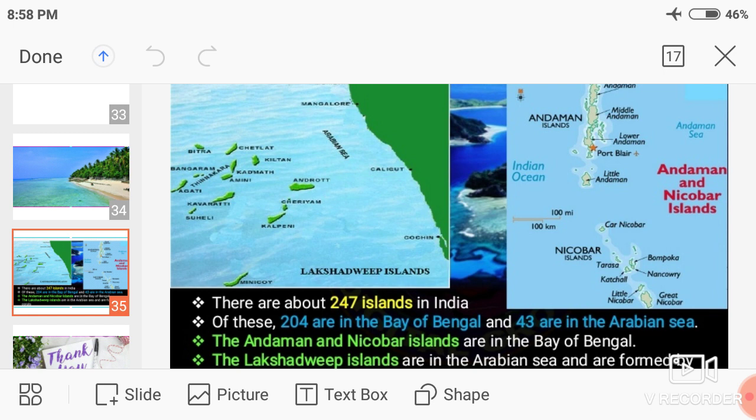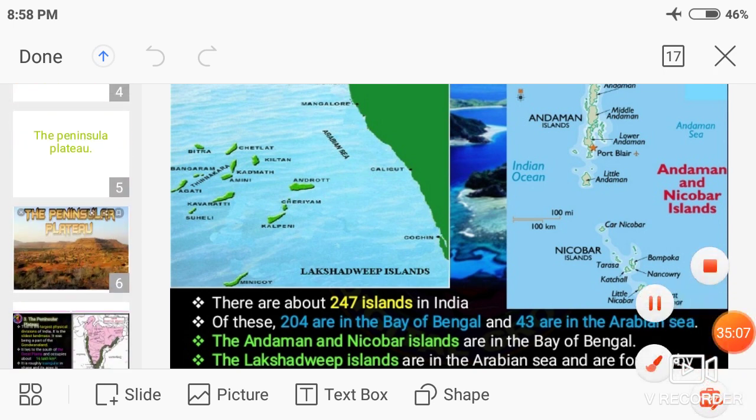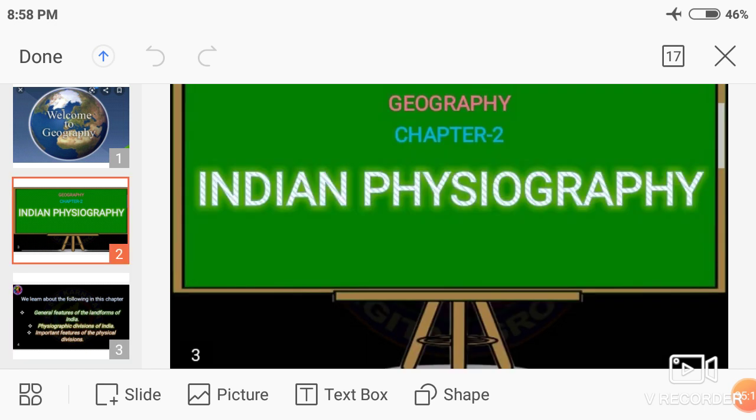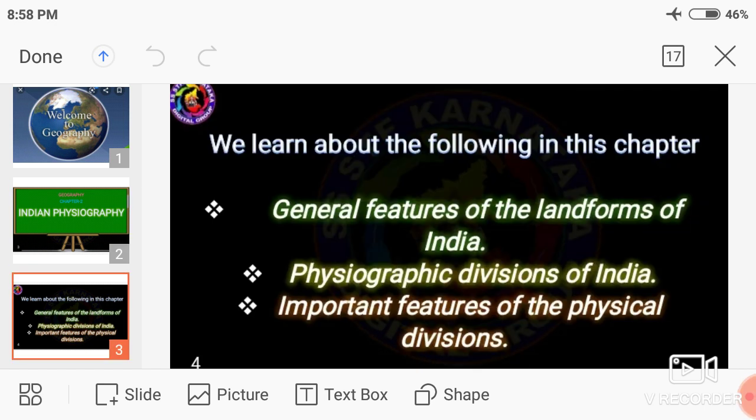Okay, my dear students, the chapter is completed. In this Indian Physiography chapter, we learned the general features of the landforms of India, then the physiographic divisions of India and the important features of the physical divisions.